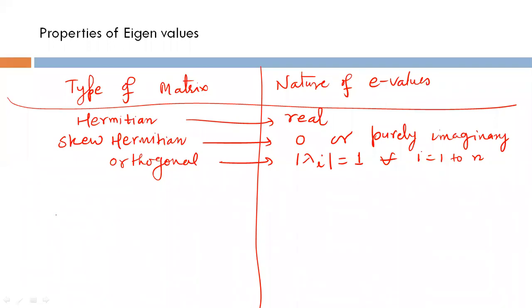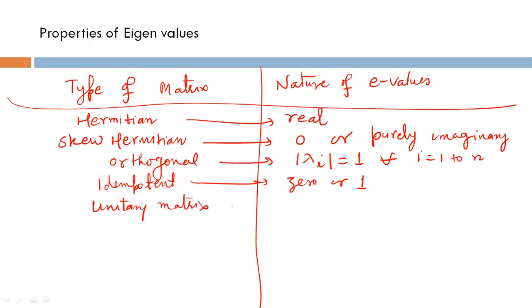Fourth, I am going to write idempotent matrix. Idempotent matrix, A square equal to A. I told you in the lecture, the eigenvalues are 0 or 1. Unitary matrix, A theta A equal to identity. The eigenvalues have modulus 1, or mod of lambda equal to 1.